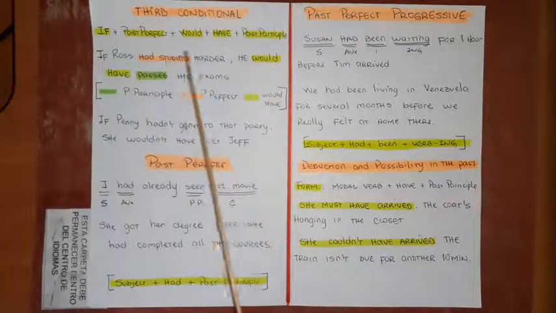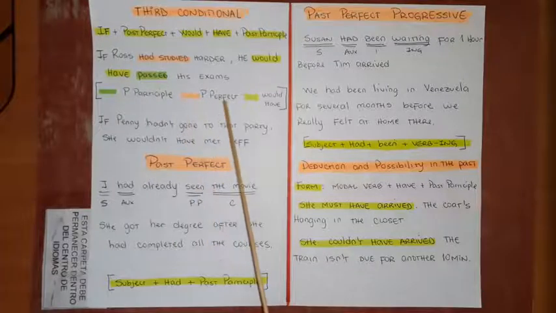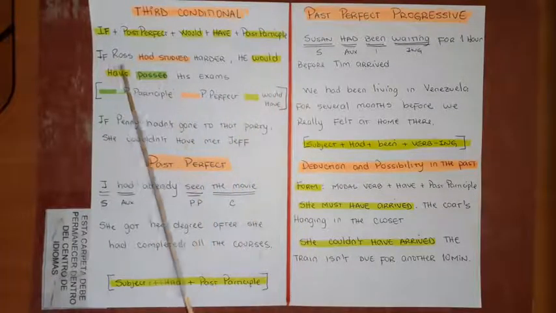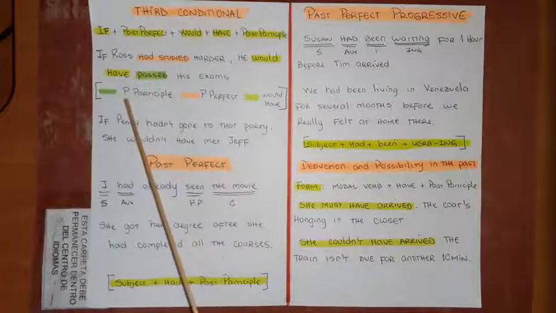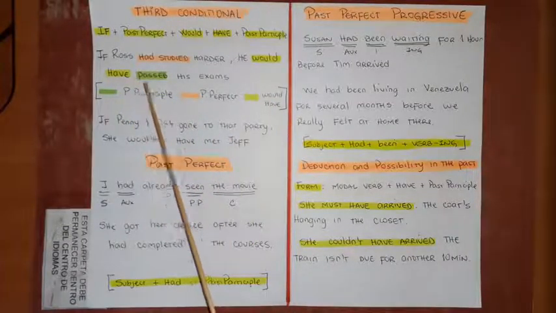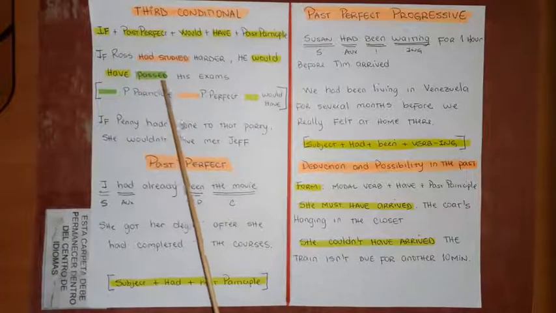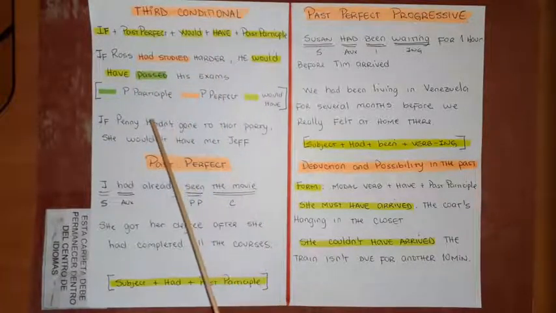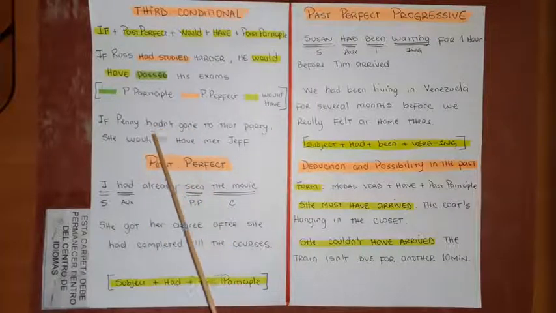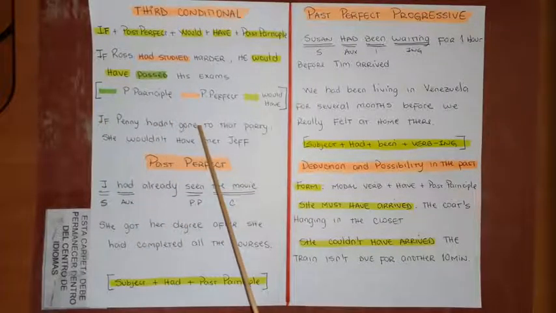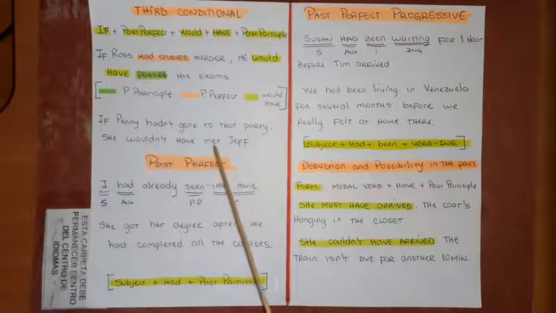Remember, this is past perfect. This and this is would have, like this one. And in this case, past participle, this, okay? This is the structure you have to follow. Here I have another example. If Penny hadn't gone, this is a negative example. If Penny hadn't gone to that party, she wouldn't have met Jeff.